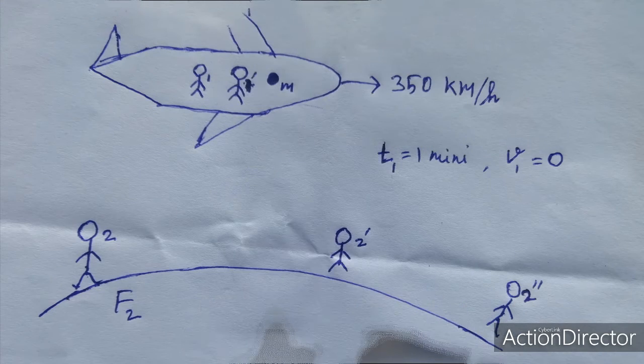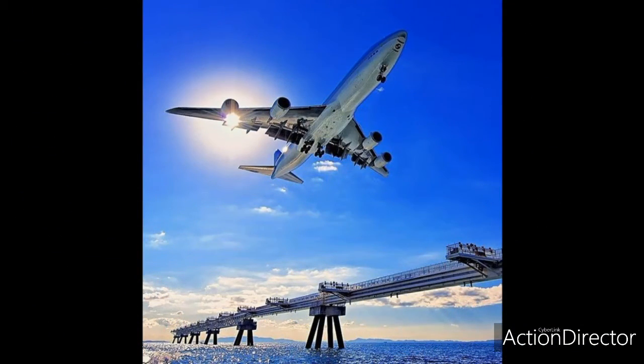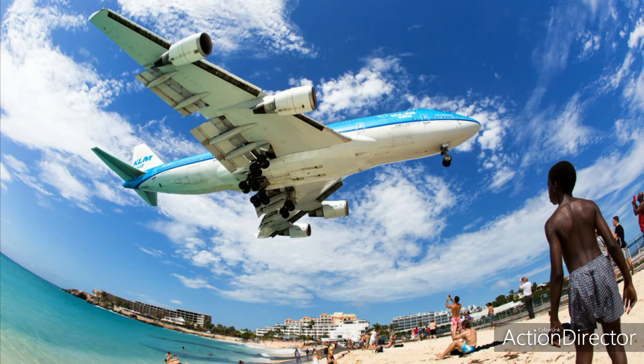We consider some other observers placed on the earth, like O2, O2 dash, O2 double dash. They note down the velocity of the flight. Everyone measures the velocity of the flight as the same, 350 km per hour. These two examples explain the first characteristic of light.